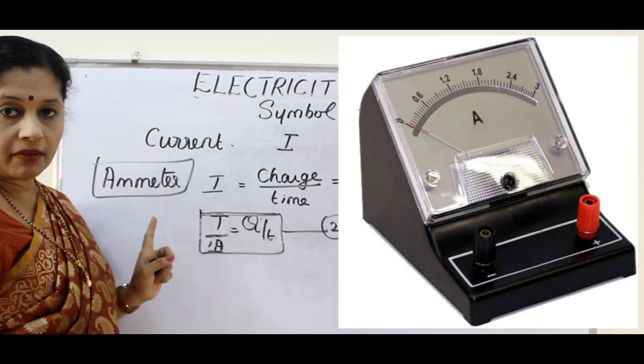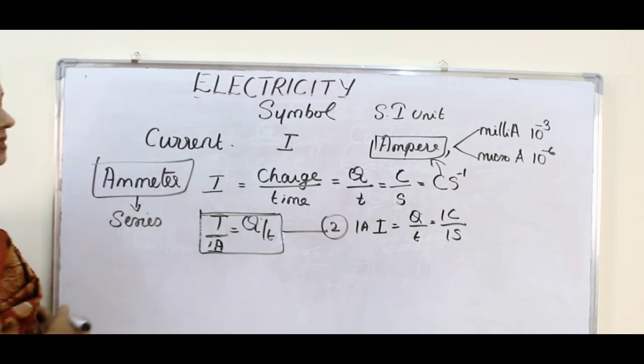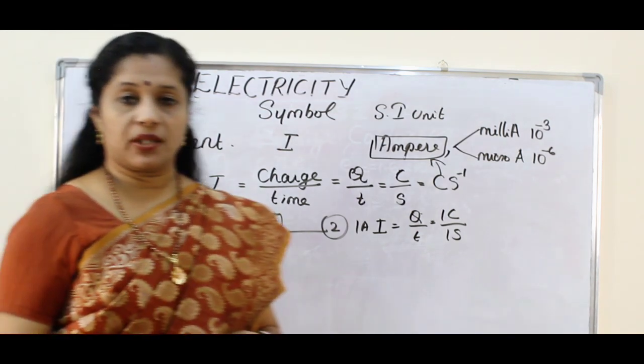We use a device called the ammeter for measuring current. Okay, the ammeter is used for measuring current, and the ammeter is connected in series to a circuit. So we will learn about circuits now.